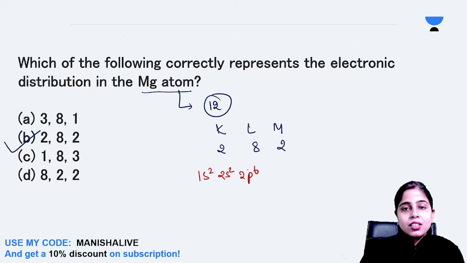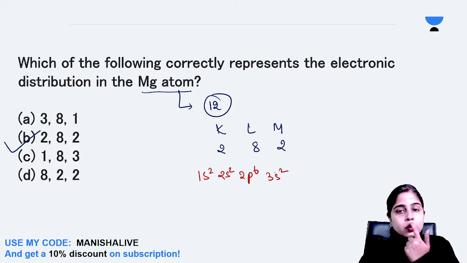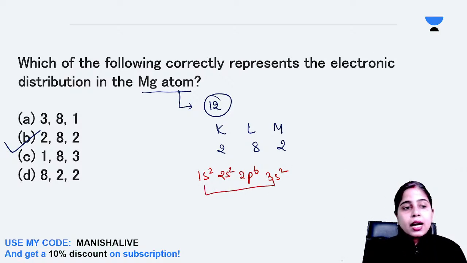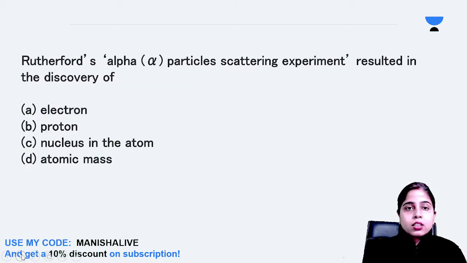So we will write the long form of electronic configuration: 1s2, 2s2, 2p6, then 3s2. So see here, 6 plus 2 is 8, plus 2 is 10, plus 2 is 12. So this is the electronic configuration of your magnesium atom. Clear everyone? Now let's go to our next question.